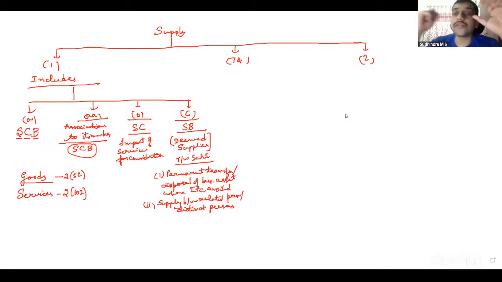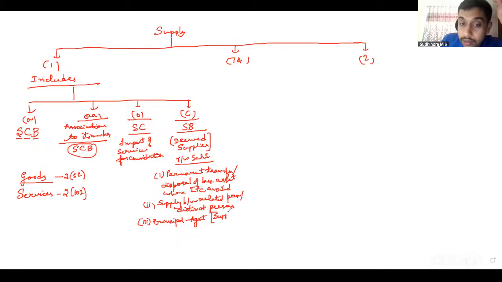Distinct persons, those entities should be under the same PAN. If they are in different states, even if one of the states is registered, then they are considered distinct persons. If they are in the same state, branches will be considered distinct persons only if they are separately registered. Right? That is the concept of related persons and distinct persons. Then principal agent. What is covered in principal agent?